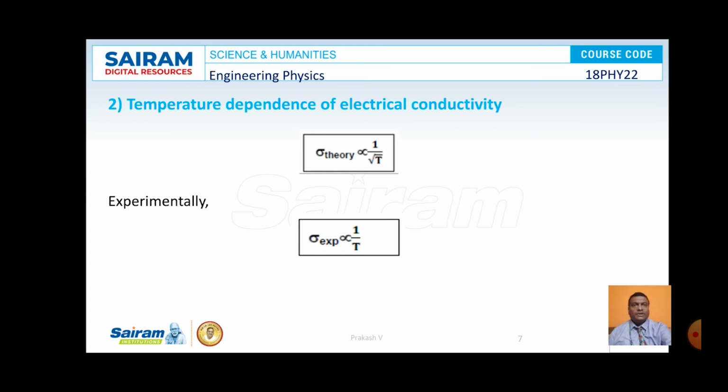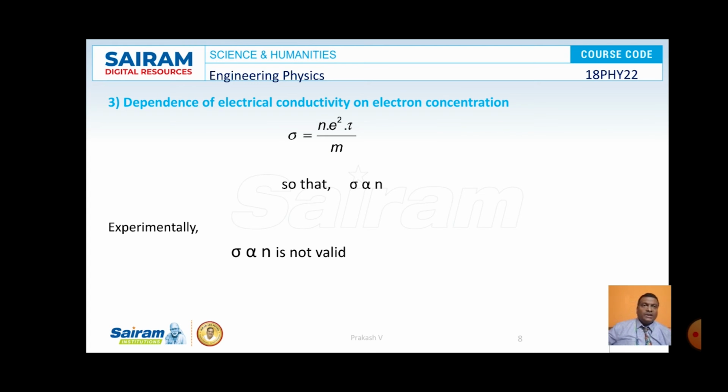And one more concept is the dependence of electrical conductivity on electron concentration. According to quantum free electron theory, the electrical conductivity sigma is given by n square tau by m. But the classical free electron theory predicts that sigma is proportional to n. But experimentally observed data shows that sigma is not proportional to n. So this is one of the failures observed in the case of classical free electron theory.